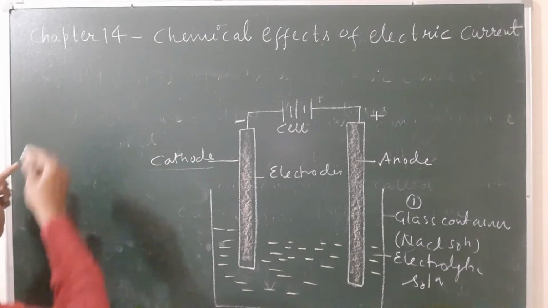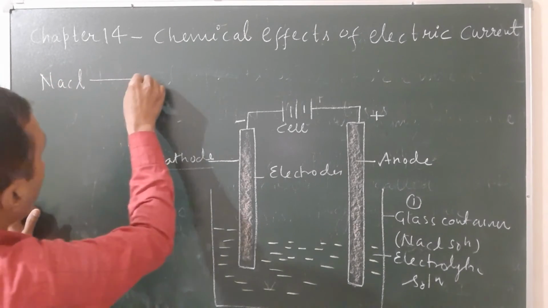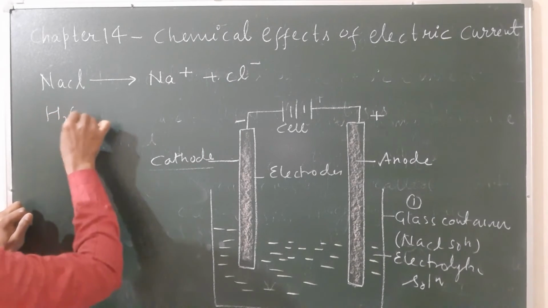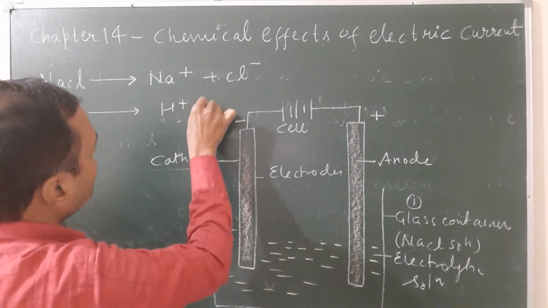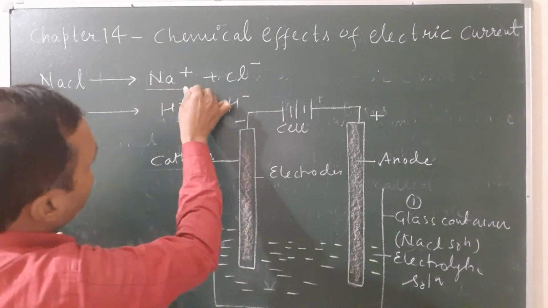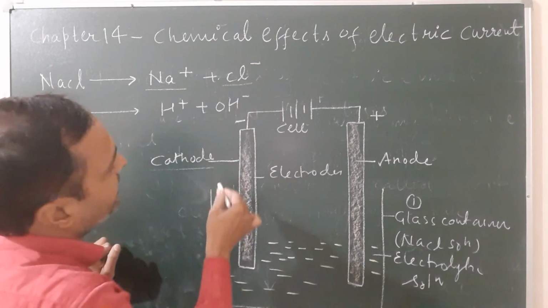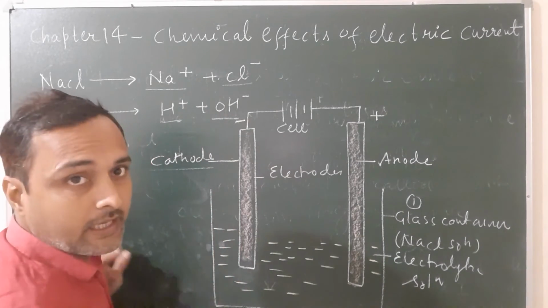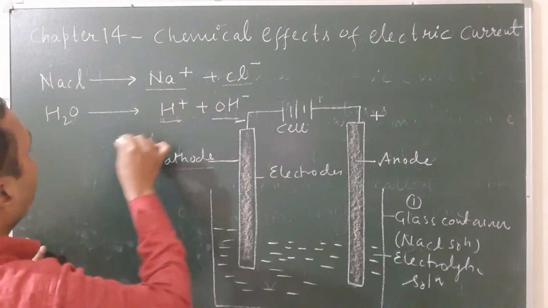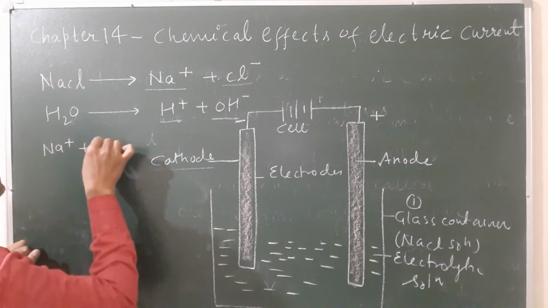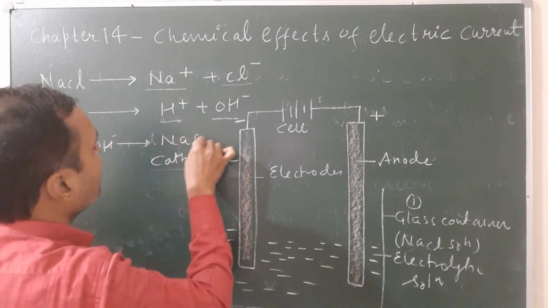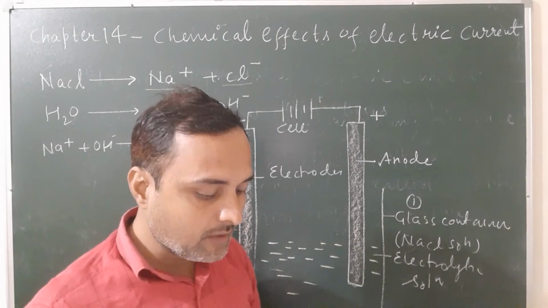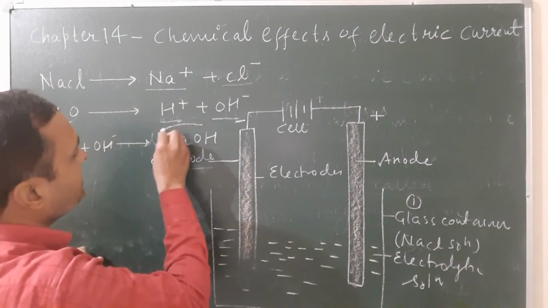First of all, NaCl splits into its ions: Na+ and Cl-, and water also splits into ions: H+ and OH-. Na+ is called sodium ion, Cl- is called chloride ion, H+ is called hydrogen ion, and OH- is called hydroxide ion. Finally, Na+ and OH- join to give NaOH, which remains in the solution.